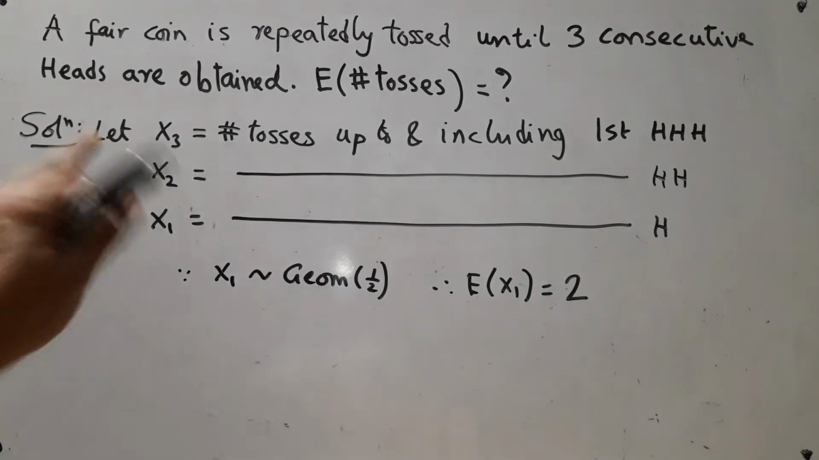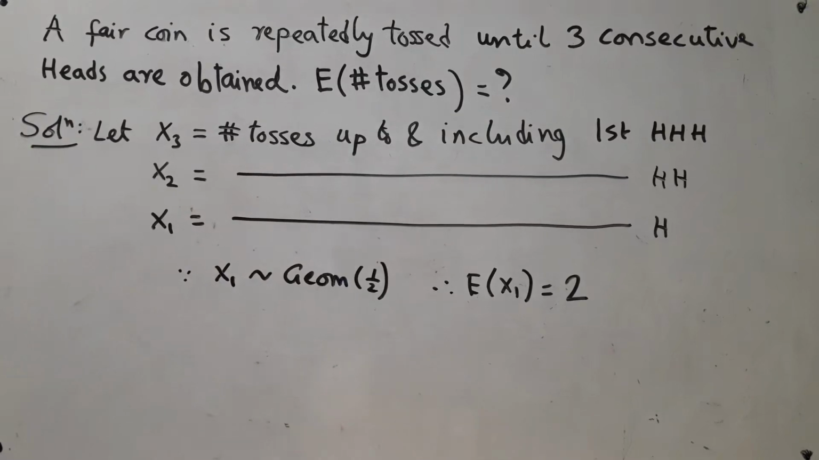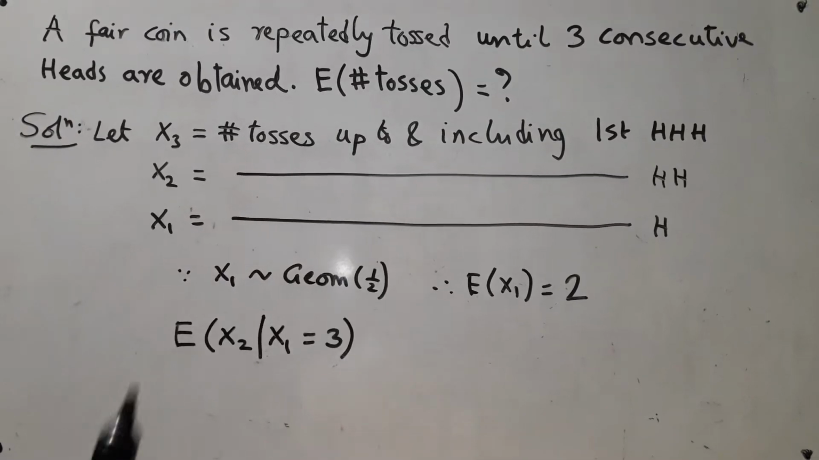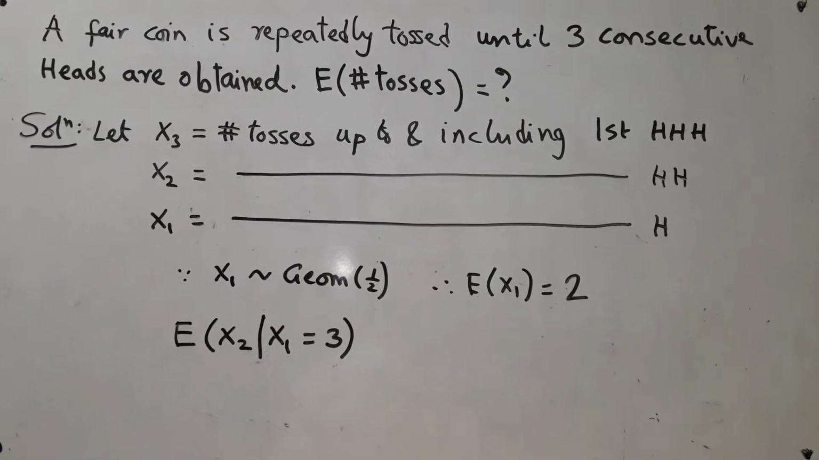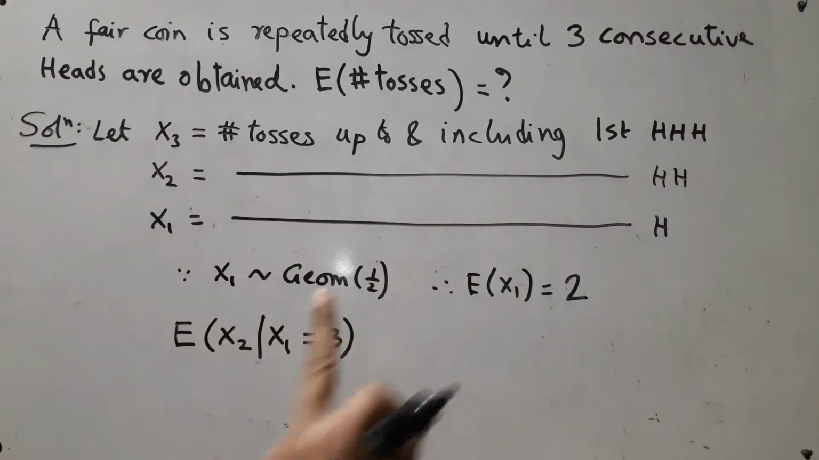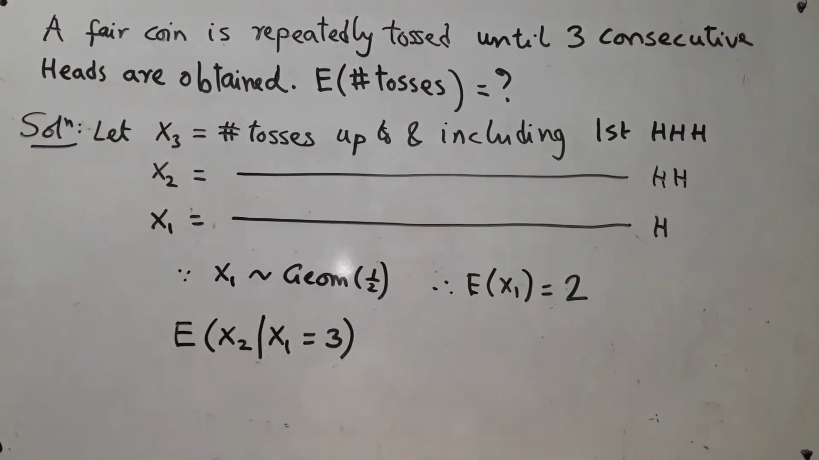Now think of x2 in the following way. Instead of trying to find out the expected value of x2 in one go, I shall try to find out this conditional expectation. I give you the extra information that x1 is 3. Now tell me what is the expected value of x2. What is meant by x1 equal to 3? This means the first head occurred at toss number 3. Hence the tosses are like tail, tail, head.